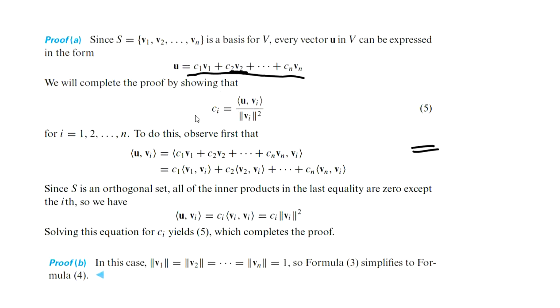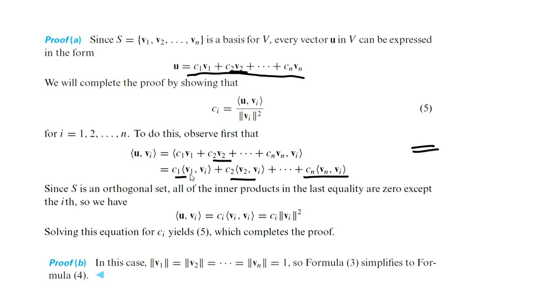On the left side it will be the inner product of U with Vi. Dot product means the inner product. So this is equal to the inner product of this U with Vi. Here we can apply the additivity property. We can distribute and we get C1 multiplied with the inner product of V1 and Vi, and similarly the remaining terms. Now we can see that the vectors are orthogonal.